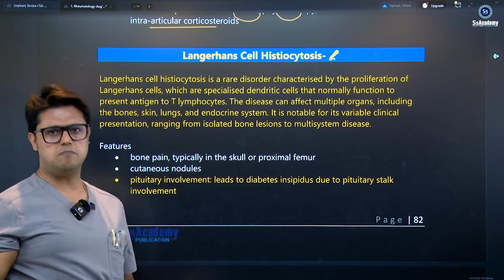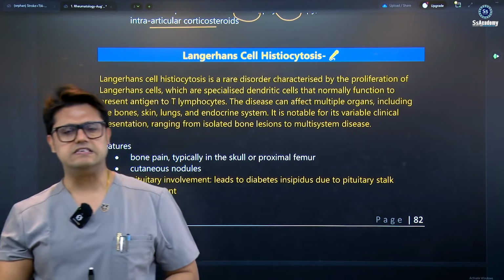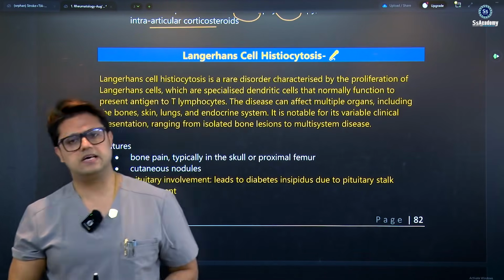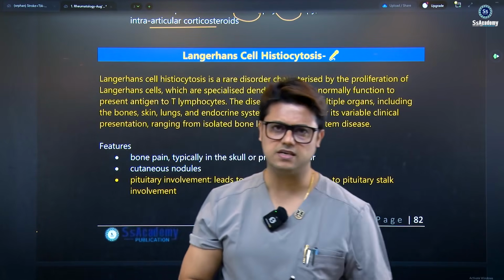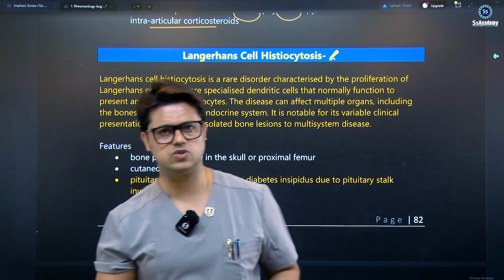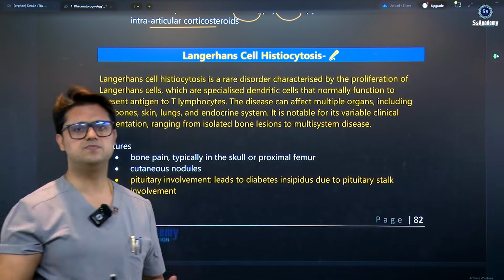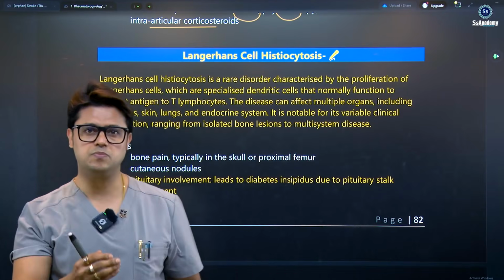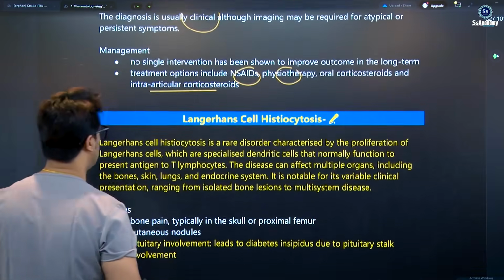Basically, this topic is a multi-system disorder, so it's a very complicated, rare disease, but it has lots of differential diagnoses that can be associated with it, my dear. So that's why Langerhans cell histiocytosis is a less important topic in part 1, but more important in part 2 written. So I will talk a little bit.